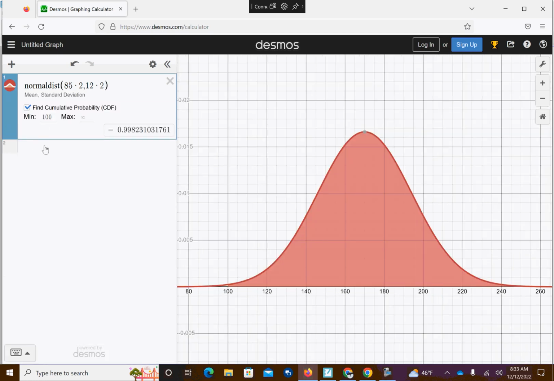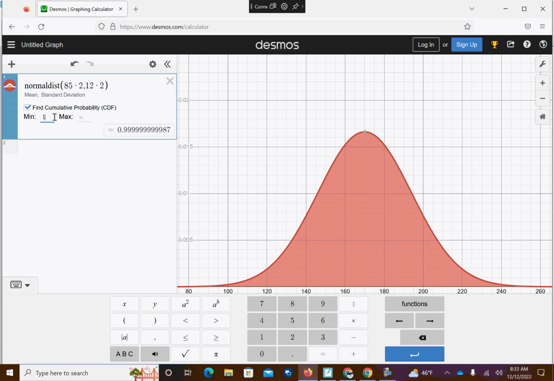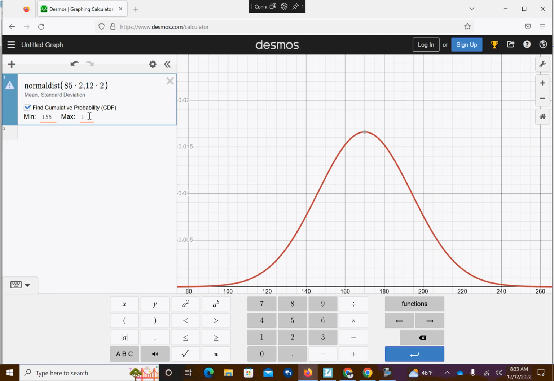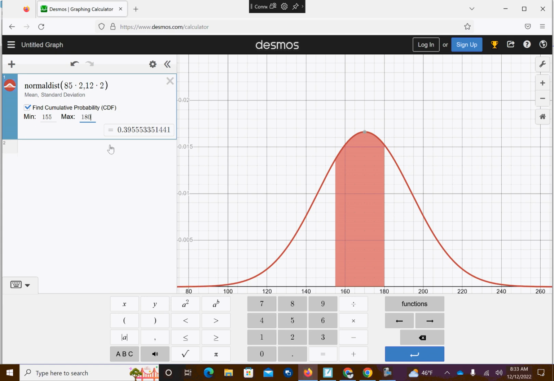All right, so notice I went 85 times 2 and 12 times 2 because I'm doubling the amount of apples. Doubling means multiply by 2. So now we want to know, of our 2 apples, what's the probability that we will fall between 155 grams for both apples and 180 grams for both apples. So that's that region. So, oh, wait. Did I do that right? 155, 180.